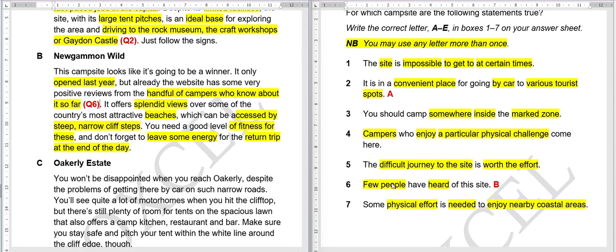Okay. Seventh, some physical effort is needed to enjoy nearby coastal areas. Can this be our answer also? Yes, this also is our answer. B. But where it is written nearby coastal areas, yeah, here, and effort is required. Let me first write the question here.